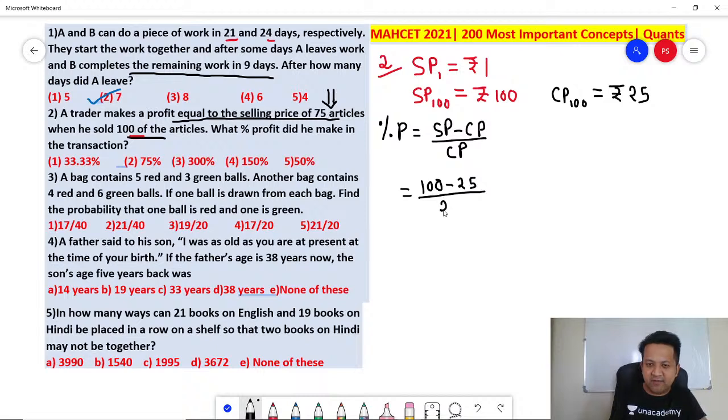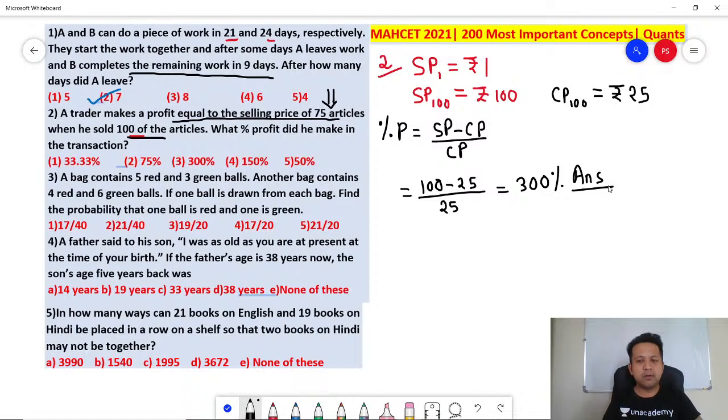100 minus 25 divided by 25 into 100, right? So how much would that come out to be? 300%. Remember, you need to multiply with 100 at the end. 300%. Any doubt? Here I'm not writing. You obviously need to multiply with 100, right? If you have to convert it to percentage, you got to multiply with 100. Do you follow?